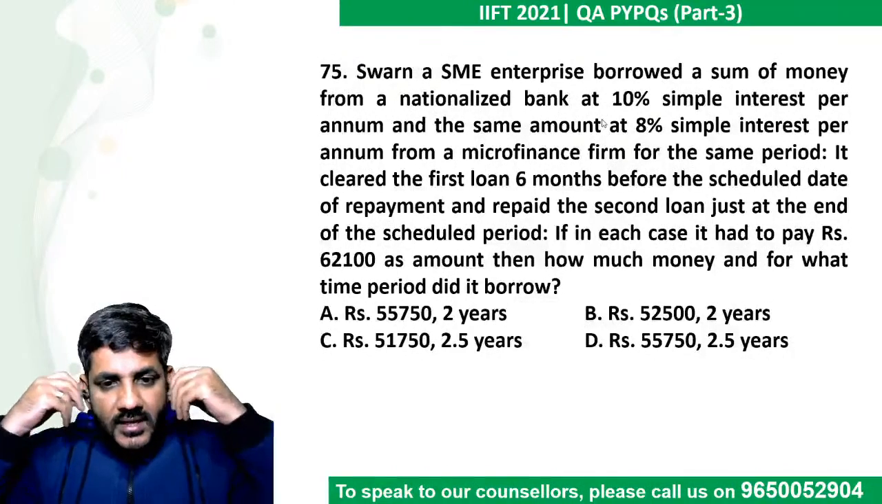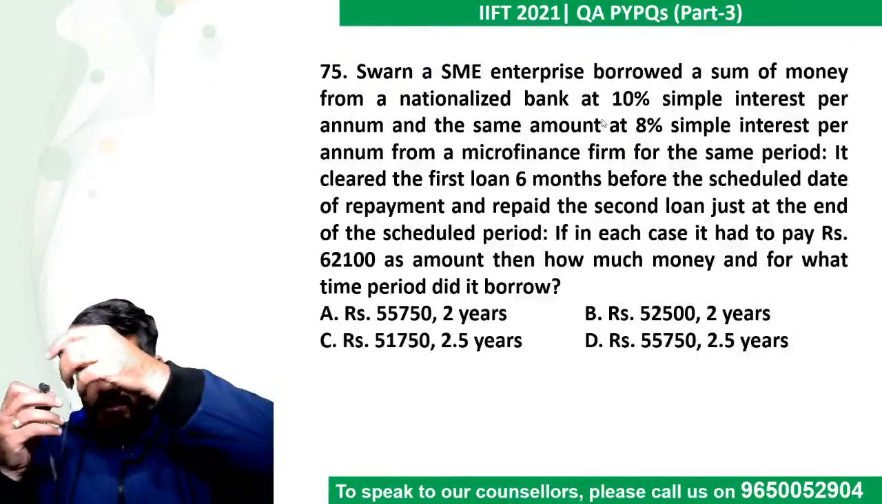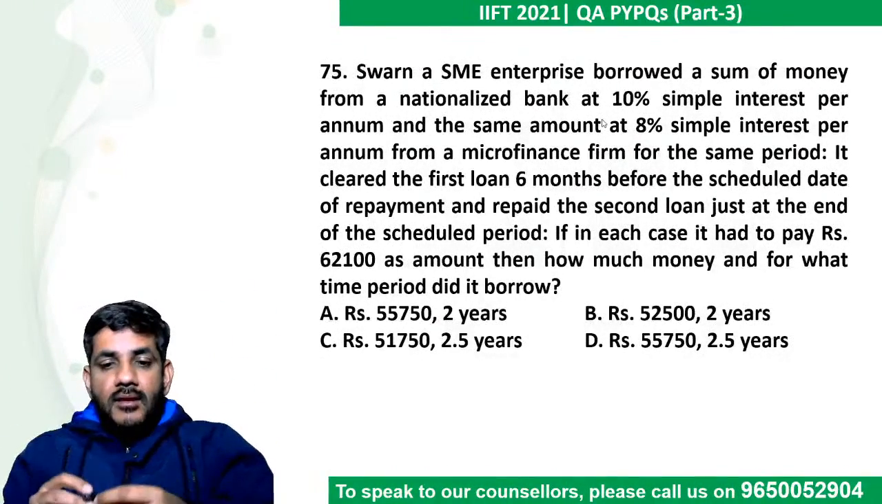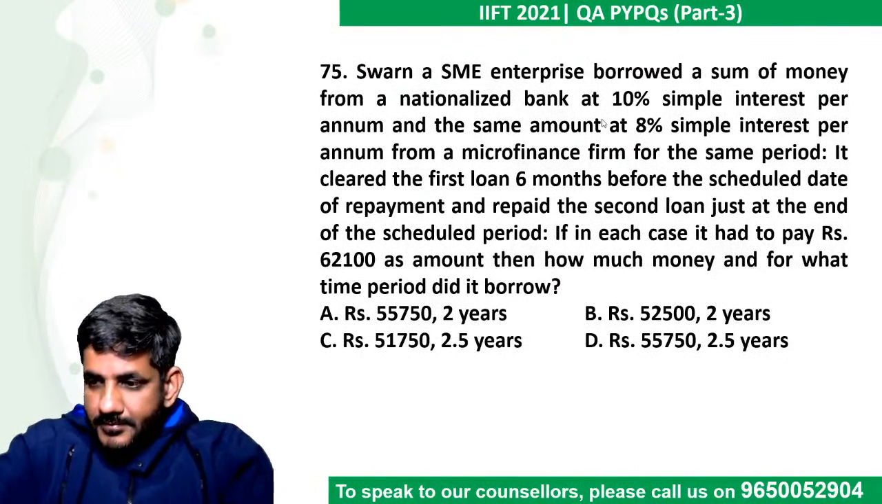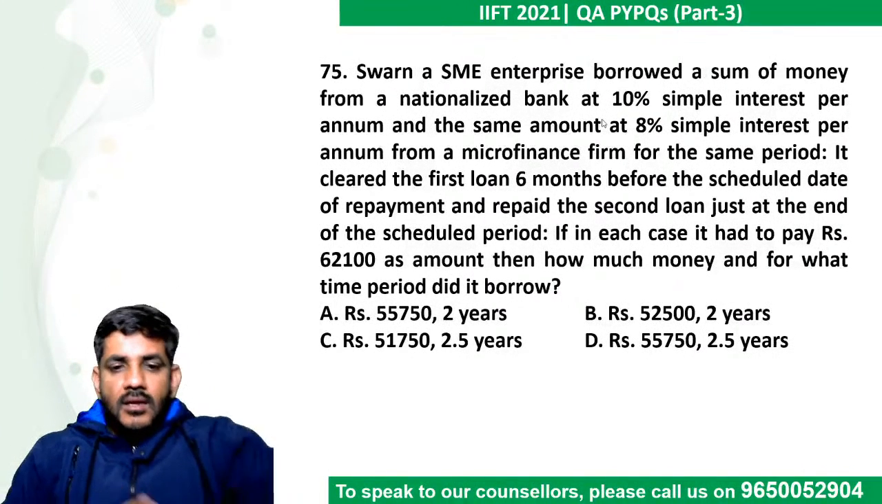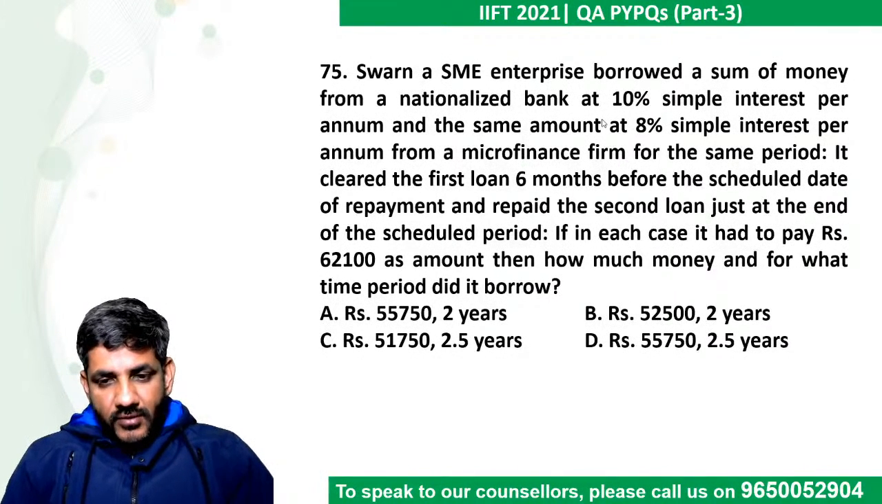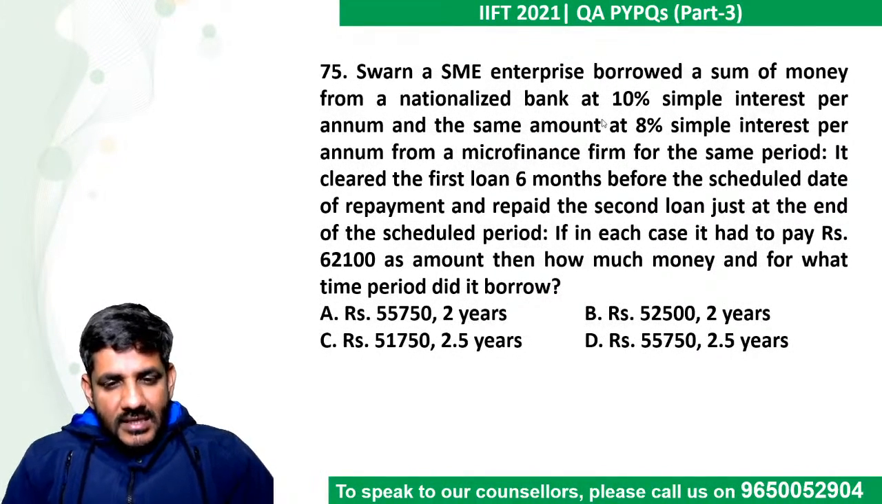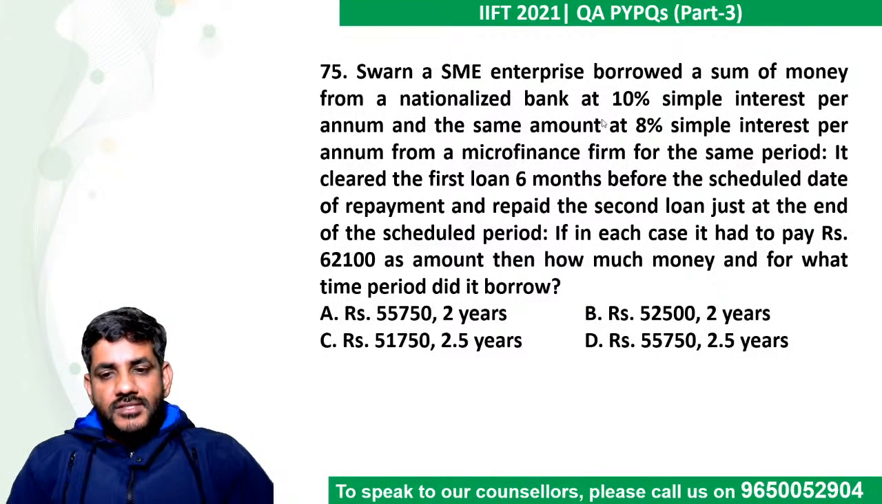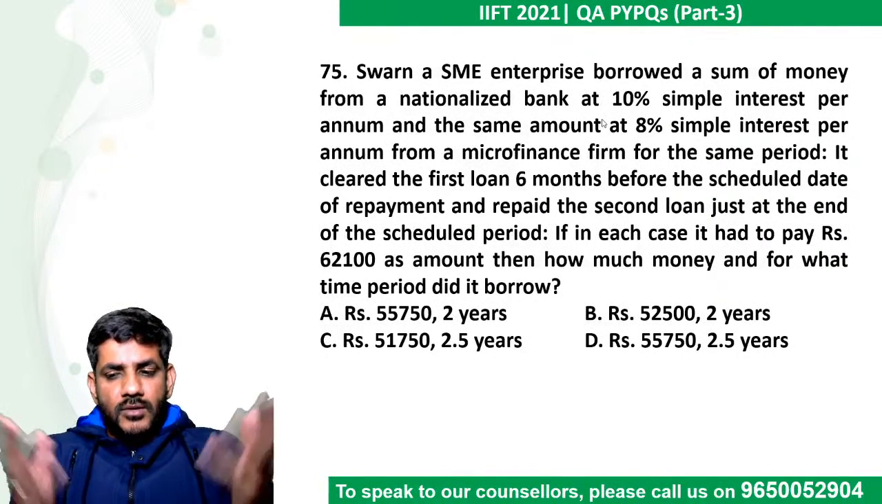It says: Swan, an SME enterprise, borrowed a sum of money from a nationalized bank at 10% simple interest per annum, and the same amount at 8% simple interest per annum from a microfinance firm for the same period. It cleared the first loan 6 months before the scheduled date of repayment and repaid the second loan just at the end of the scheduled period. If in each case it had to pay rupees 62100 as amount, then how much money and for what time period did it borrow? Should we do this question?